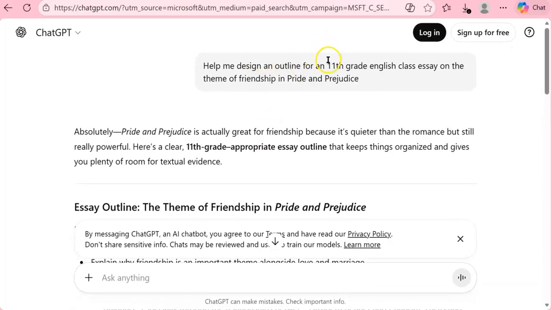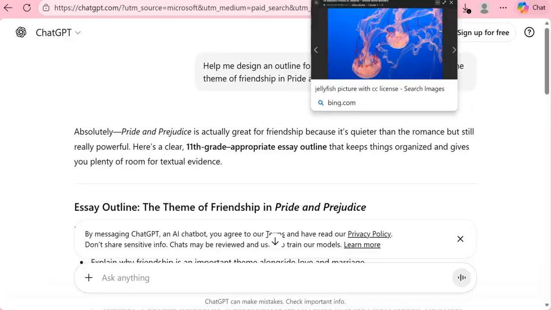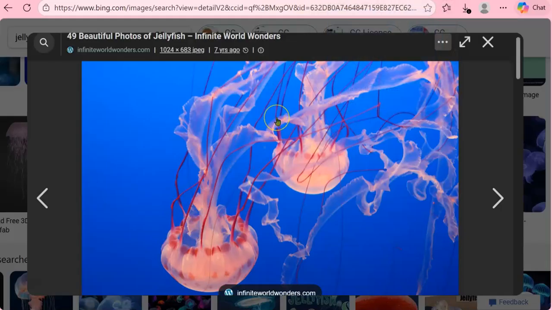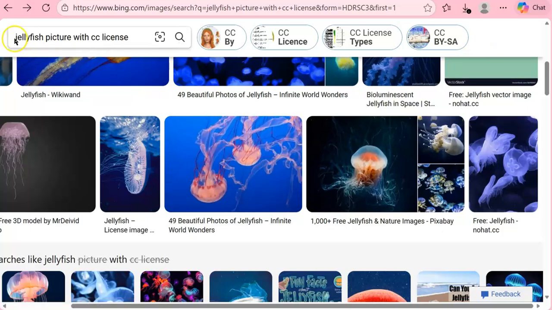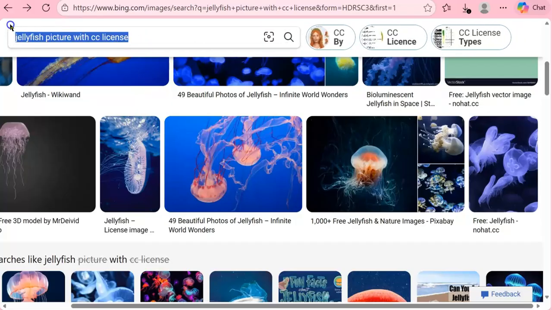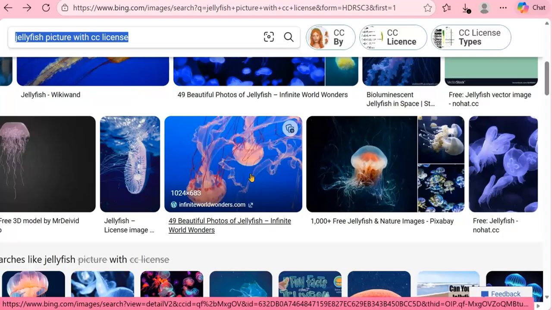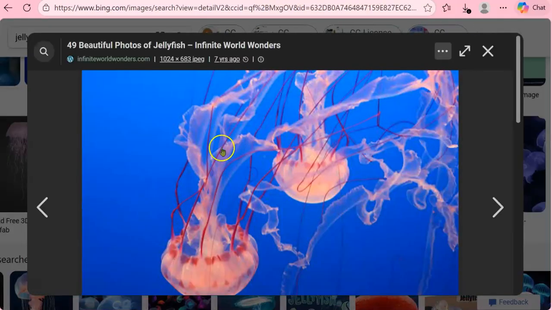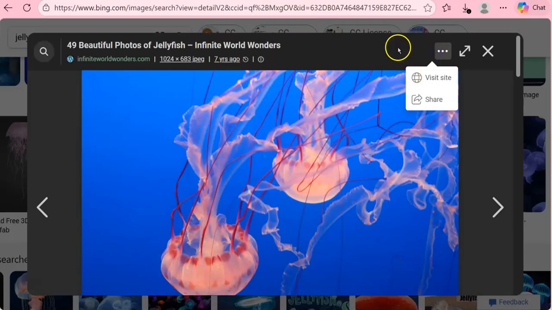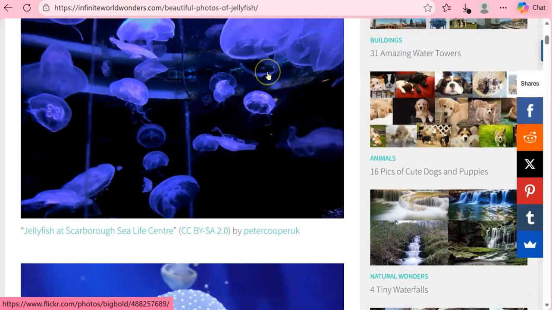And then we're going to go on to how we can find pictures to use in PowerPoints or other places where we would need pictures. So I searched jellyfish picture with Creative Commons license up in this search bar up here. And I'm going to click on a picture to figure out what kind of license it has and how I could use that. So here I'm clicking on this jellyfish picture, and when I click to visit the website, it's going to take me to this page.